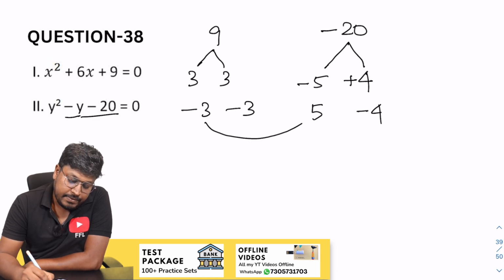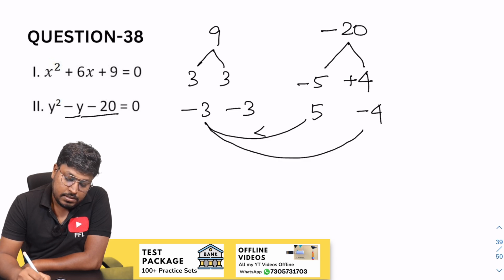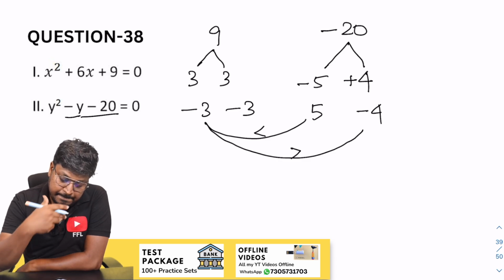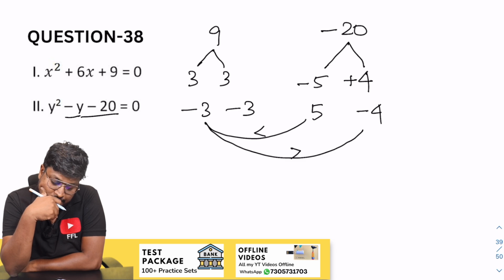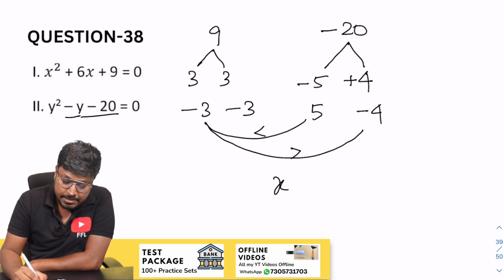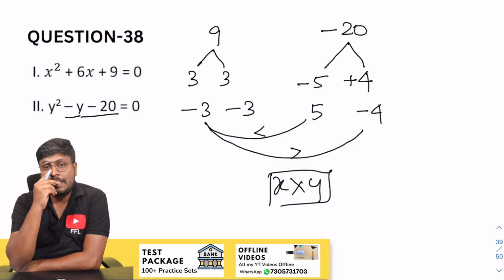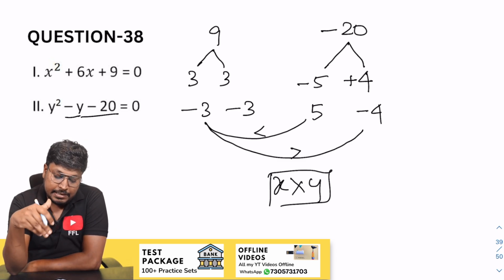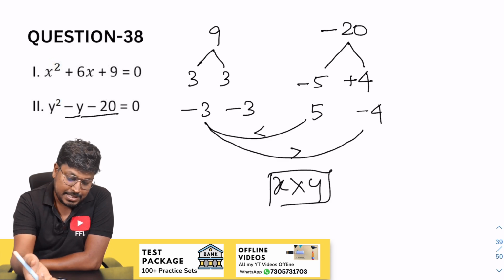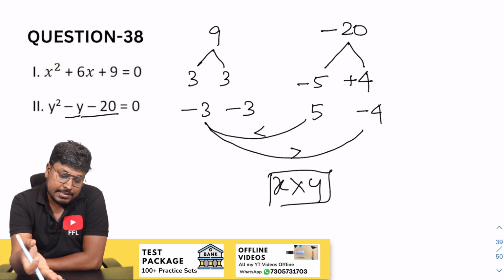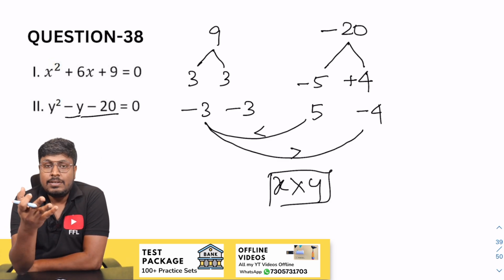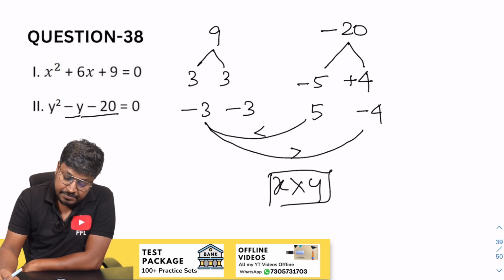So minus 3, 5, y is greater than. Minus 3, minus 4, minus 3 is greater than. I think the answer will be cannot be established, right? Yes, the answer is cannot be established. So why? Because one value is less than, another value is greater than. So the relationship cannot be established, and they too have given the answer, that is option 5, cannot be established, right?